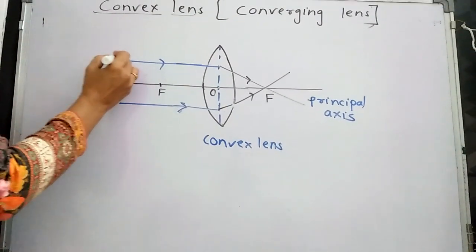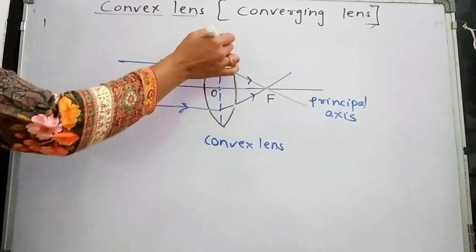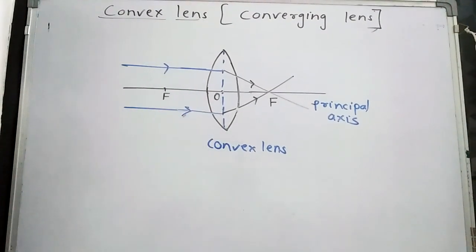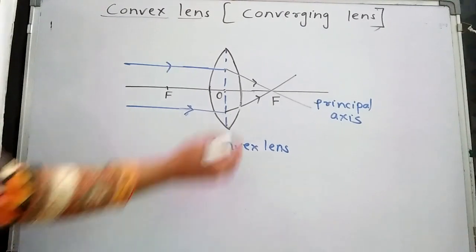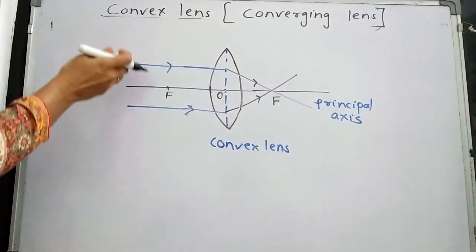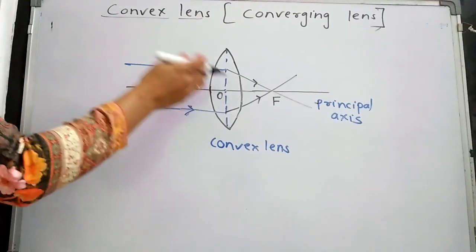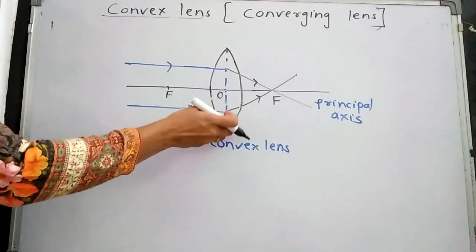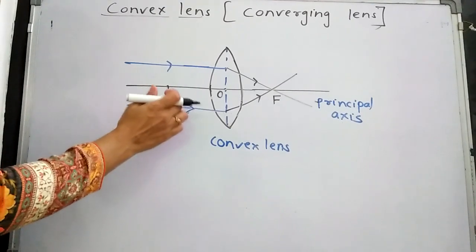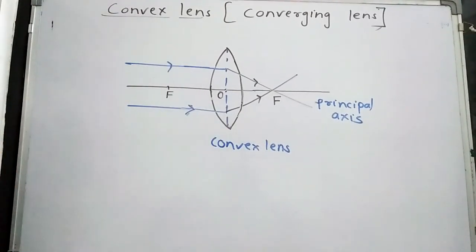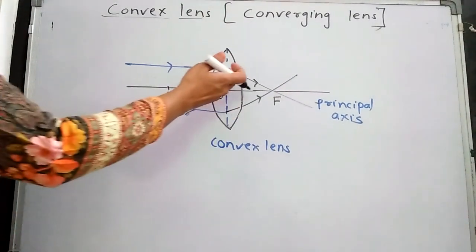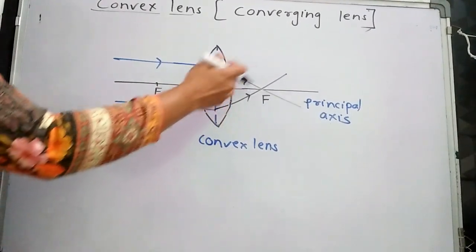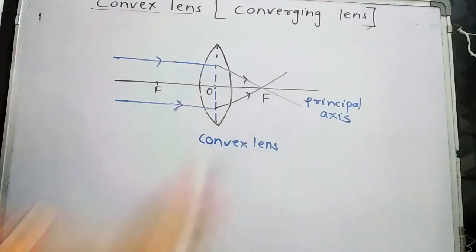Now if rays parallel to the principal axis pass into this convex lens, we know that the lens is a transparent medium. So what will happen? Refraction takes place. The light enters from air into the lens, so light travels from one transparent medium to another transparent medium, and there is a change in the direction of the light. So the light will not go straight, and it will not reflect, it is not a mirror. The light will change its direction, and the convex lens is a converging lens.